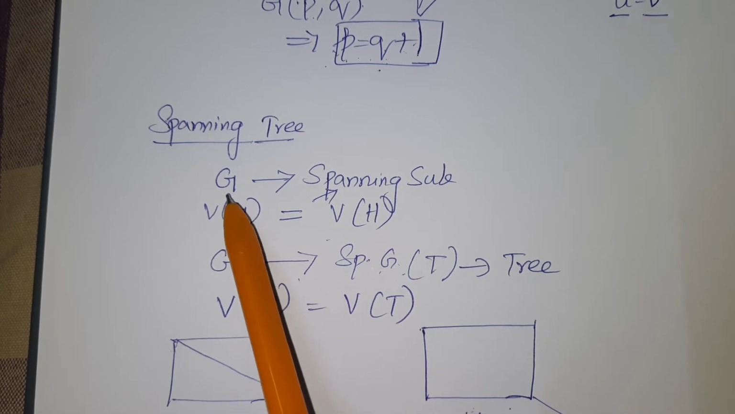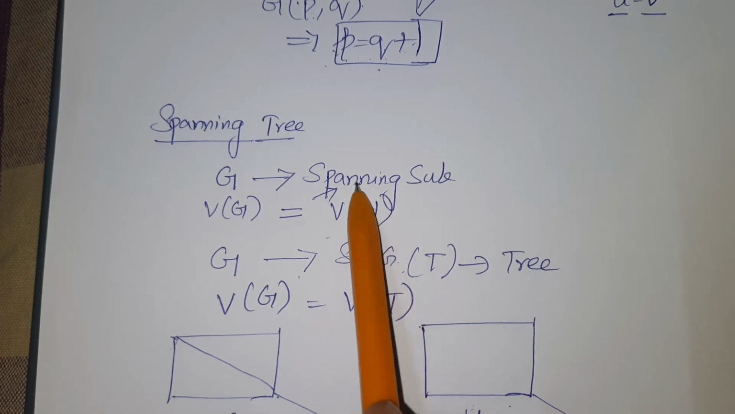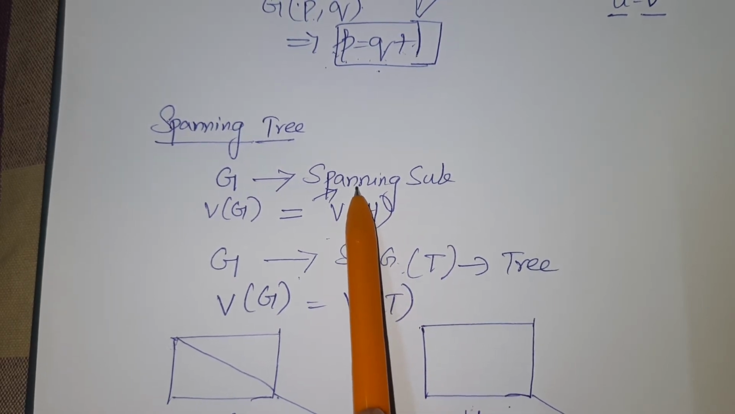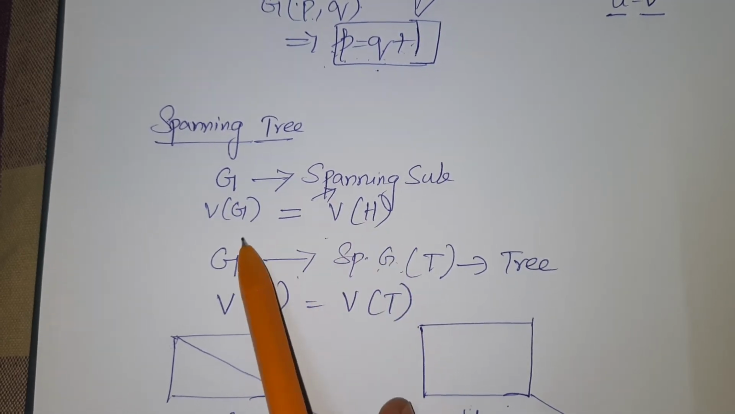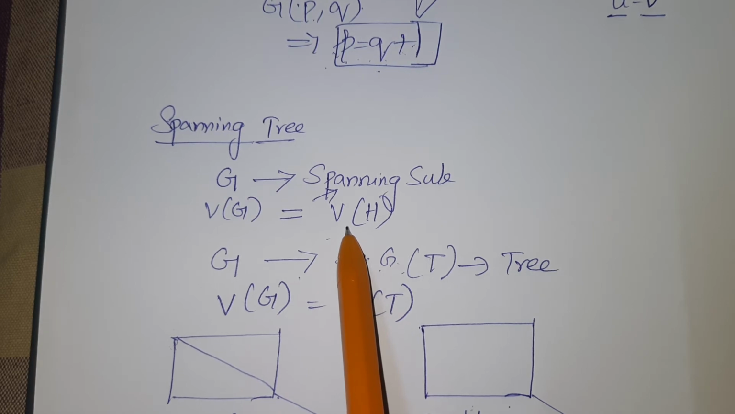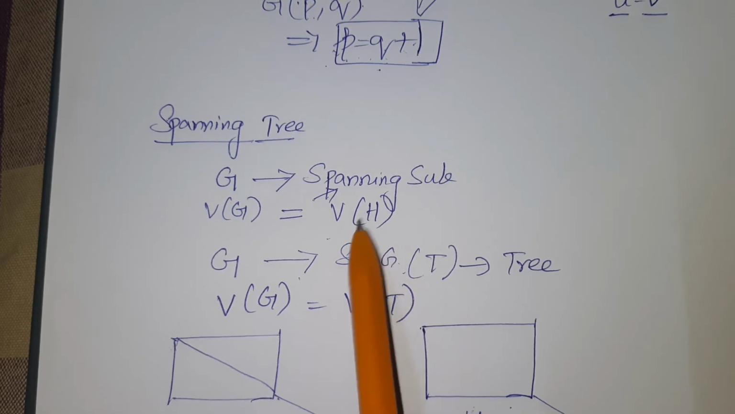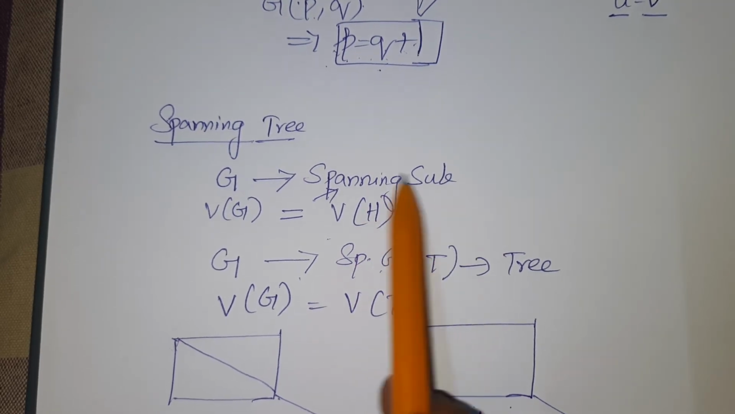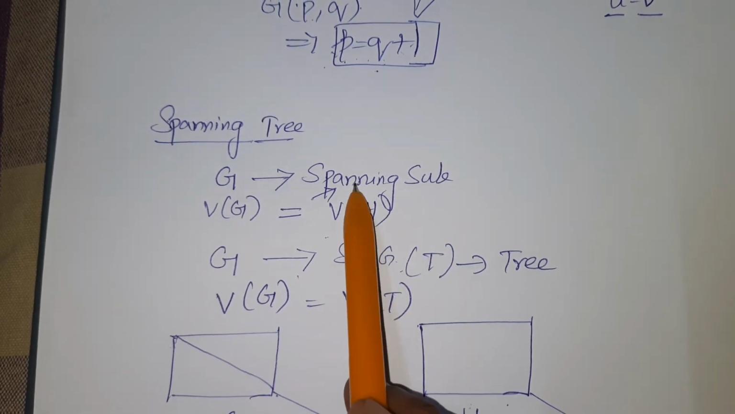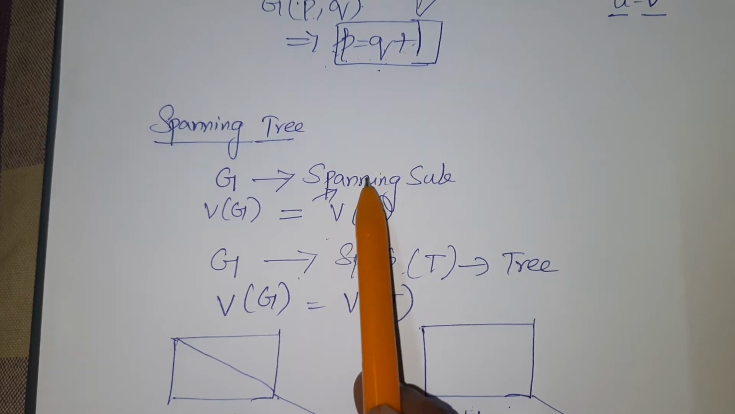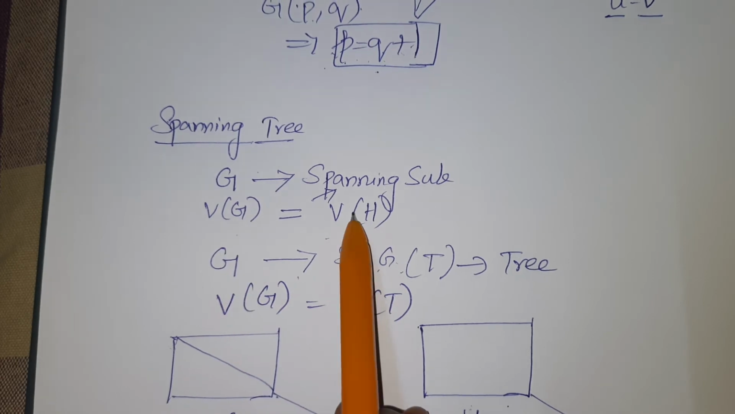So we know from a graph G, a subgraph is called a spanning subgraph where the number of vertices in this subgraph and the main graph are the same. Then such a graph will be called a spanning subgraph. To recall the definition of a spanning subgraph, for a graph G, the derived subgraph is called a spanning subgraph where the number of vertices in this subgraph and the number of vertices in the main graph are going to be the same.